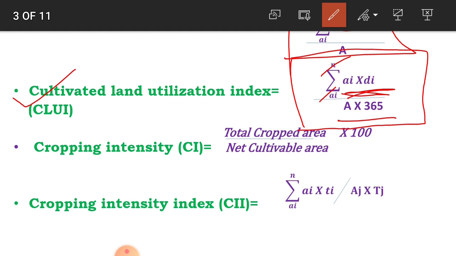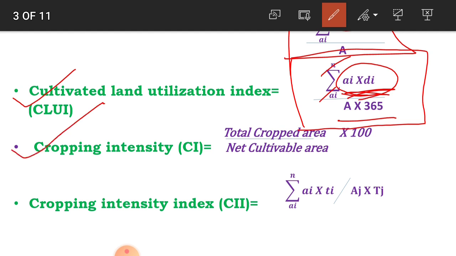Where Ai means area occupied by the ith crop and Di means days or duration required for growing of the crop, and capital A means total area available for the cultivation, into 365 days. Okay, this is the formula for calculating the cultivated land utilization index.